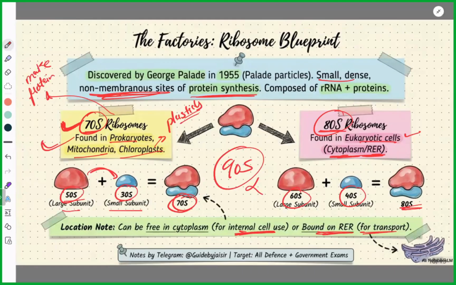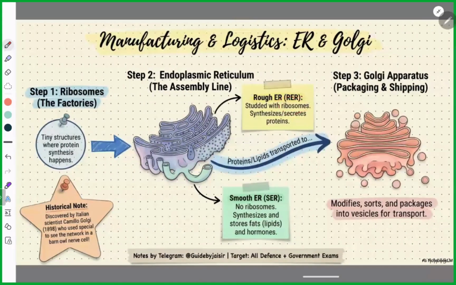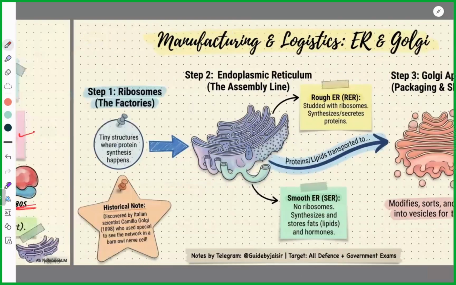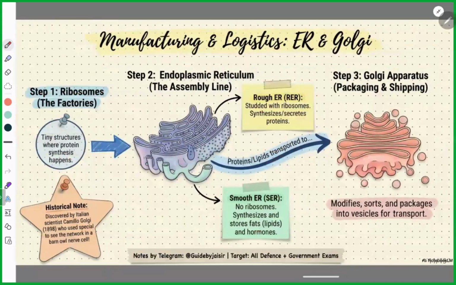Clear? So what we need to remember is that ribosomes do protein synthesis. They manufacture protein. What are they made up of? They are made up of protein and ribosomal RNA. Where they are located and what their types are would be enough. Next, protein synthesis happens.